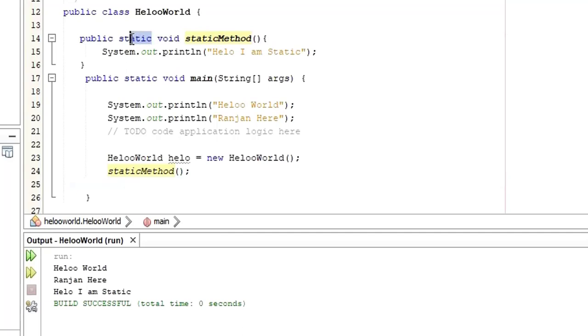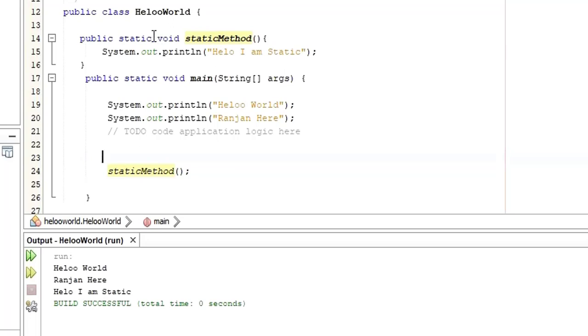When you have static as a keyword, there is no need for you to create an object. Even this object, there is no need. So you can just comment that one out. Let me just remove this part. There is no need for you to create an object. When you save and run, it will still run.